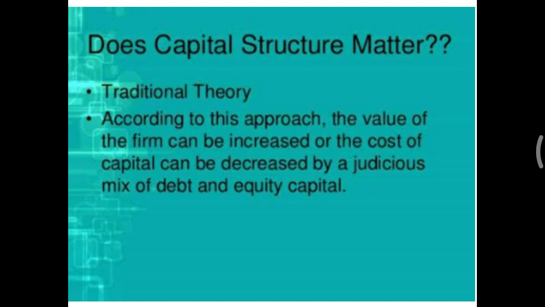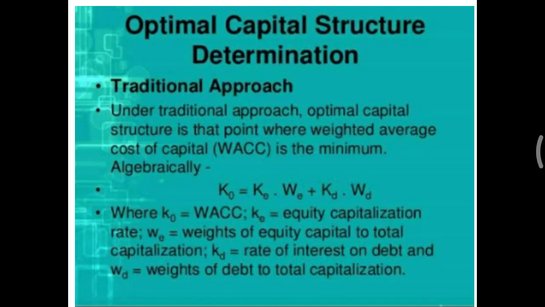Now we come to traditional theory. In this theory, the value of firm can be increased by getting an optimal debt equity mix. Now what is optimal debt equity mix? Where the cost of capital is minimum, that is optimal capital structure.